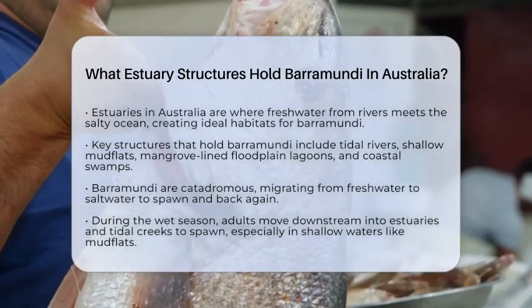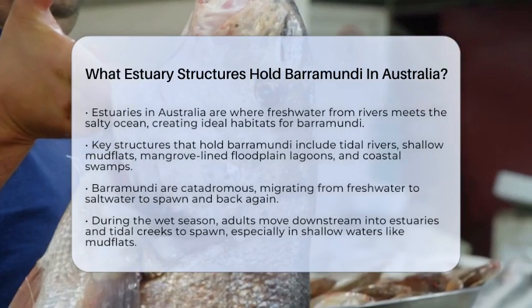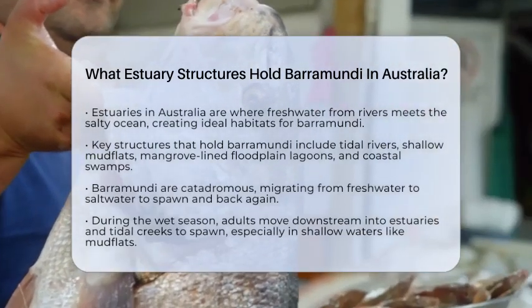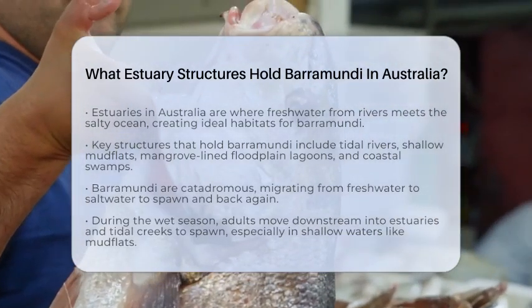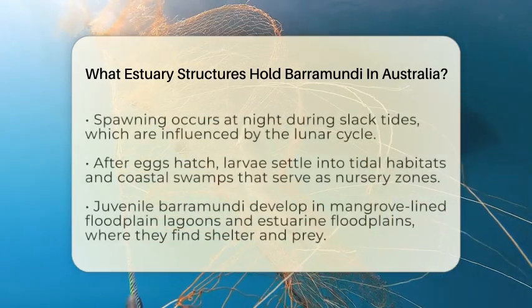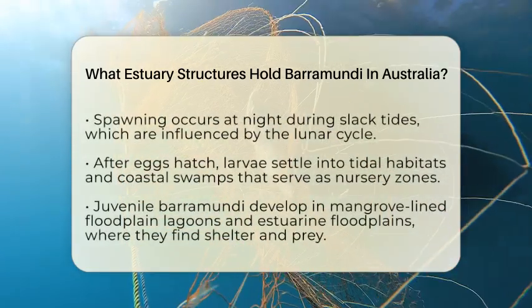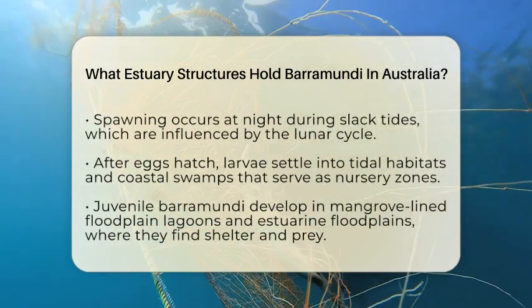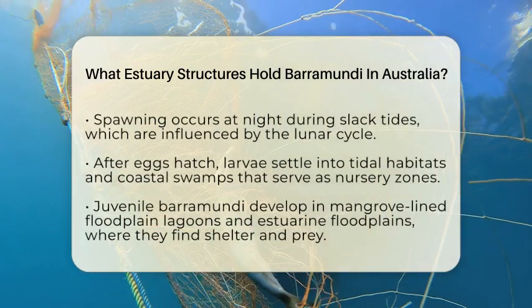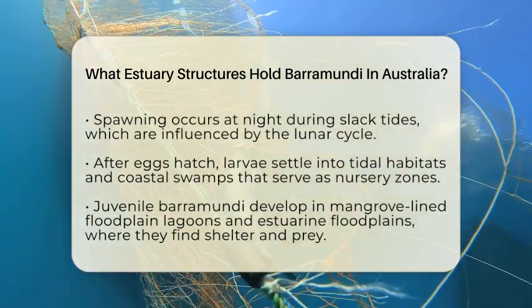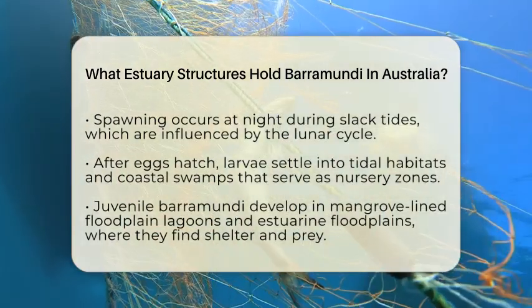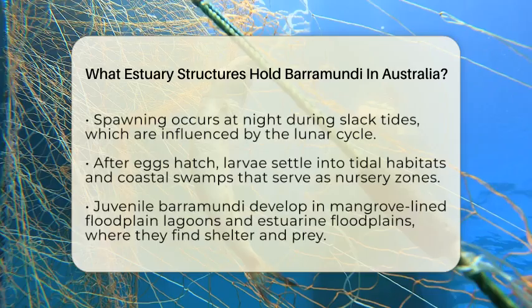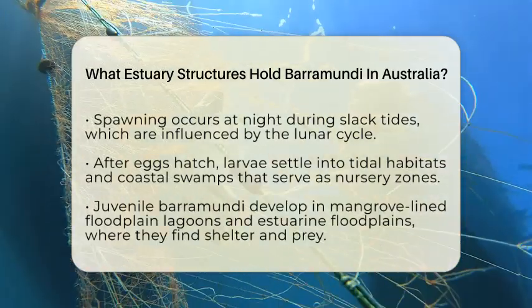Barramundi are catadromous fish, which means they migrate from freshwater to saltwater and back again. During the wet season, adult barramundi often move downstream from rivers into estuaries and tidal creeks to spawn. They prefer shallow estuarine waters like mudflats during this time, especially when the temperature and salinity are just right. Spawning usually happens at night during slack tides, which are linked to the lunar cycle.